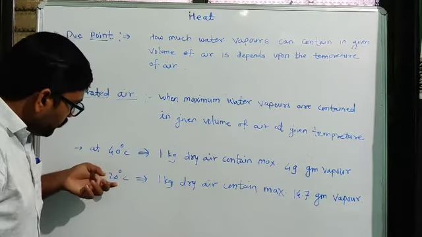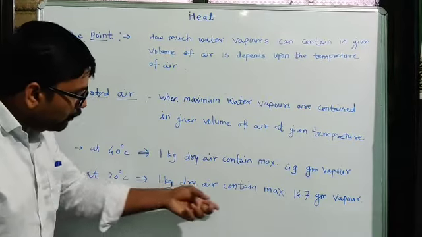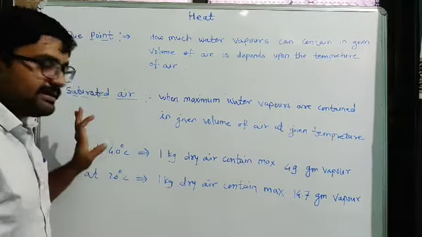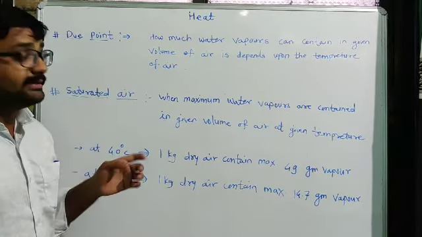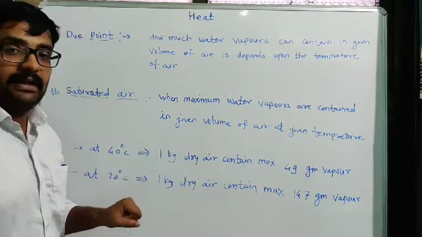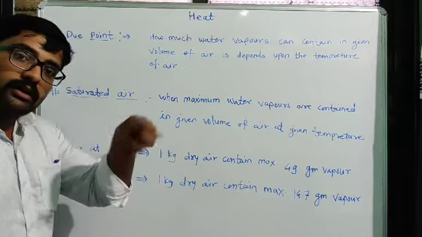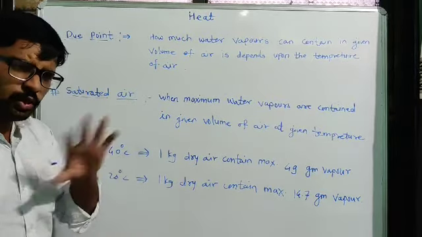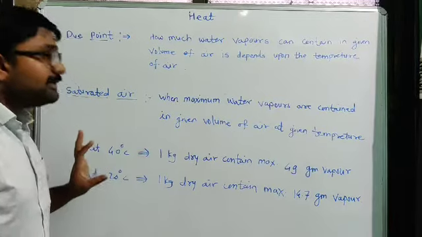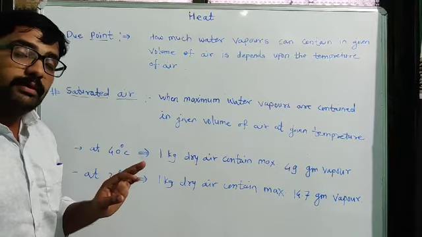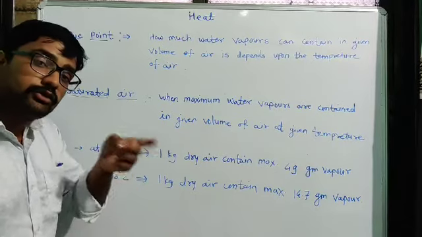If we take the same amount of air, that is 1 kilogram, at 40 degrees Celsius and 20 degrees Celsius, we see how much difference there is. We know water vapor is contained in our surrounding air, there is no doubt about that. But as the temperature changes, the amount of water vapors present in the surroundings also changes.